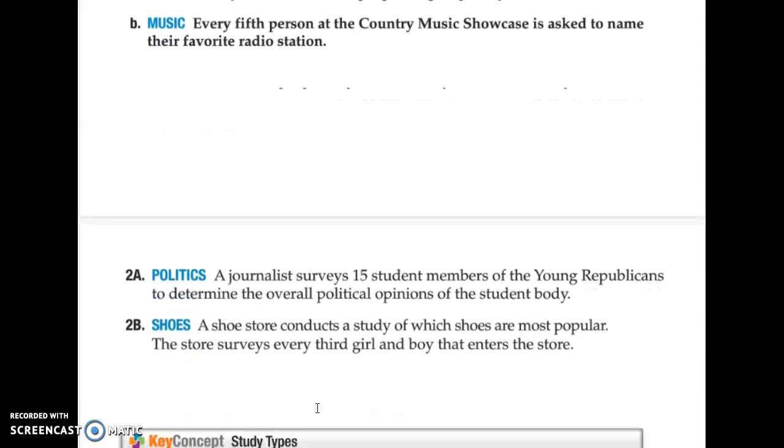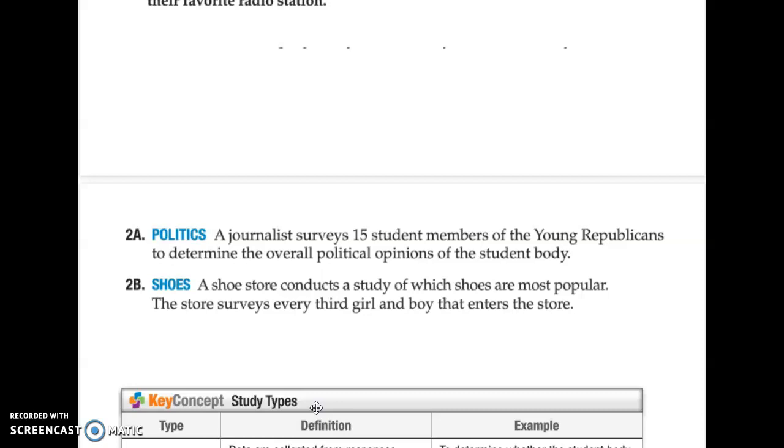Okay, let's try a couple more here. A journalist surveys 15 student members of the Young Republicans to determine the overall political opinions of the student body. What do you think? That one is biased because they interviewed the Young Republicans to get the overall political opinions of the student body. Pretty sure that his answers are going to be skewed Republican.